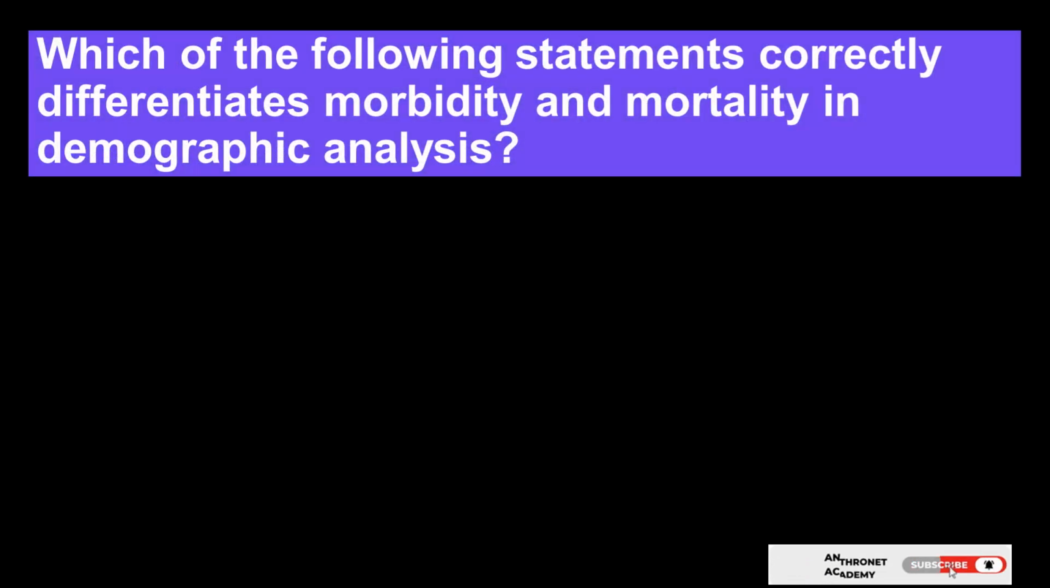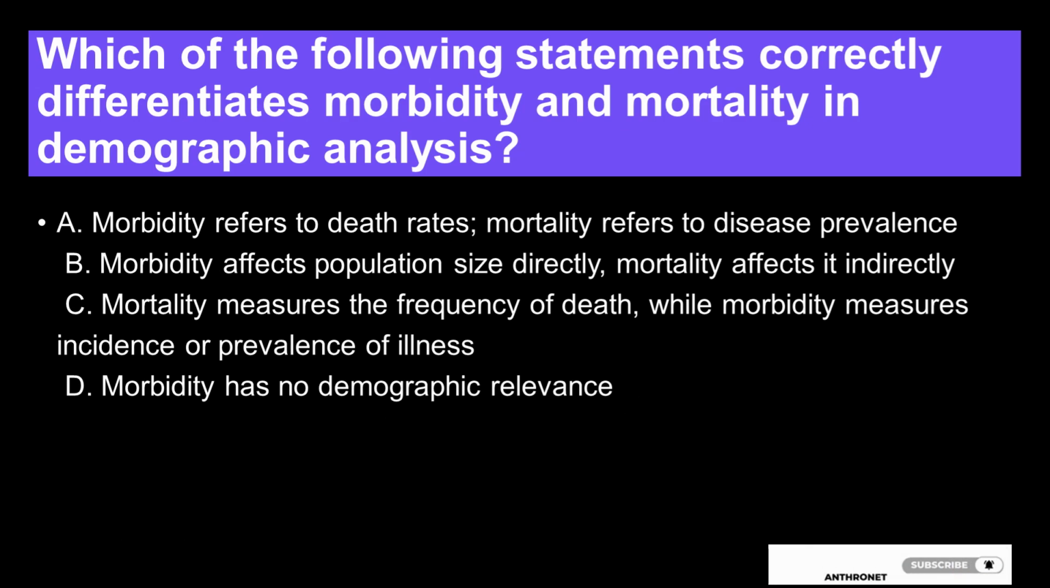Question 9. Which of the following statements correctly differentiates morbidity and mortality in demographic analysis? A. Morbidity refers to death rates. Mortality refers to disease prevalence. B. Morbidity affects population size directly. Mortality affects it indirectly. C. Mortality measures the frequency of death, while morbidity measures incidence or prevalence of illness. D. Morbidity has no demographic relevance. Correct answer, C.